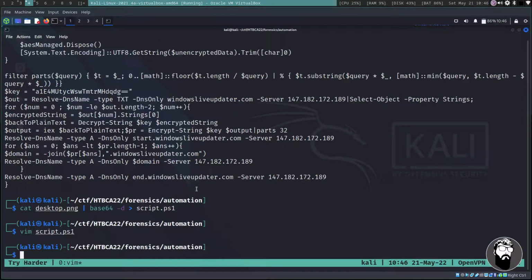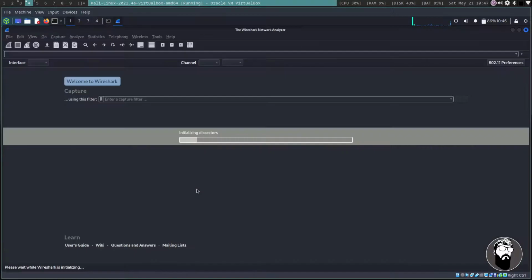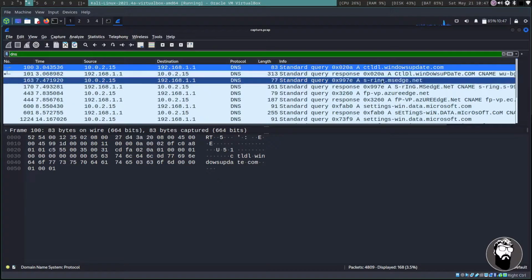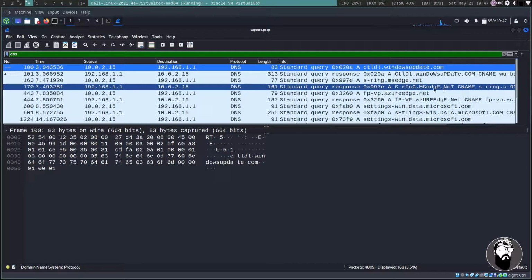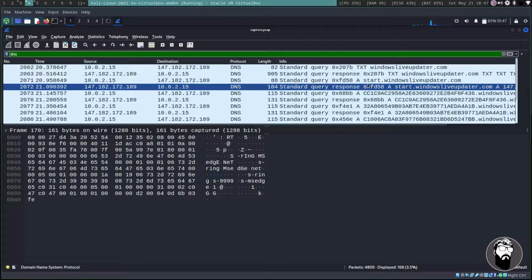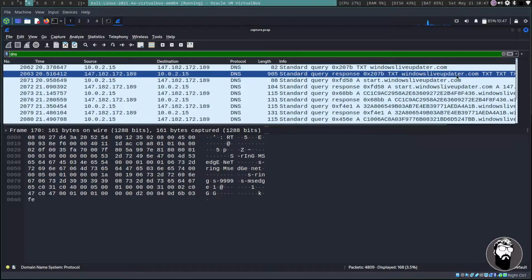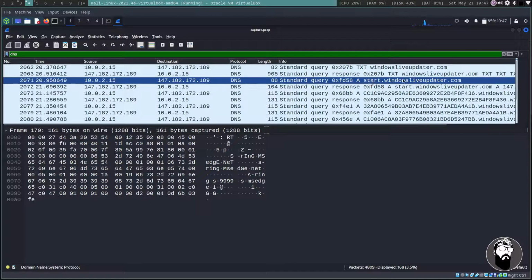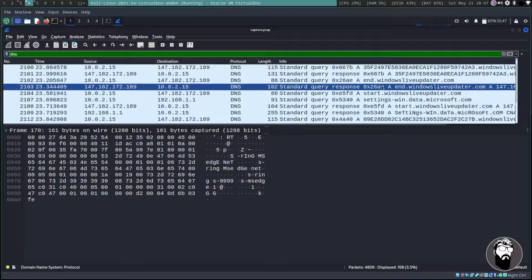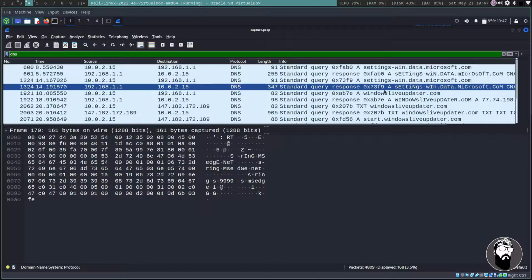And since we know we're looking for some DNS traffic in our Wireshark capture, we're going to go ahead and open our capture back up in Wireshark. We'll do a filter for DNS, and we can see we have some upper and lowercase DNS queries for various Microsoft domains, which is a little odd. But then we have the TXT query for windowsliveupdater.com, and then start.windowsliveupdater.com, and just some random, looks like hex encoded strings.windowsliveupdater.com and end. So I thought that was kind of strange.